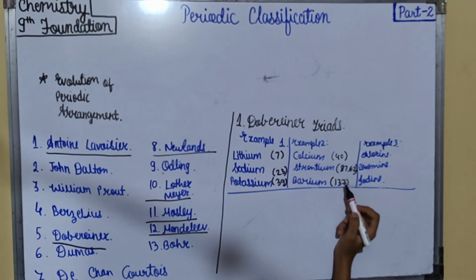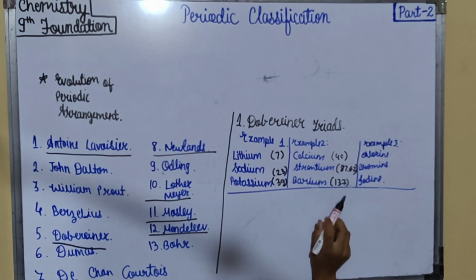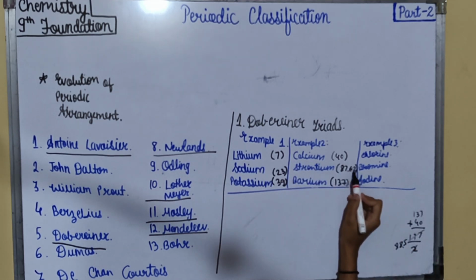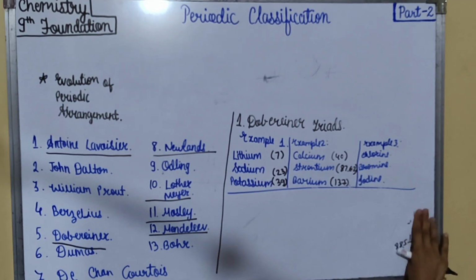By adding 40 and 137, we divide by 2. 137 plus 40 is 177, upon 2, so we get 88.5, which is approximately the atomic weight of strontium, that was 87.62.